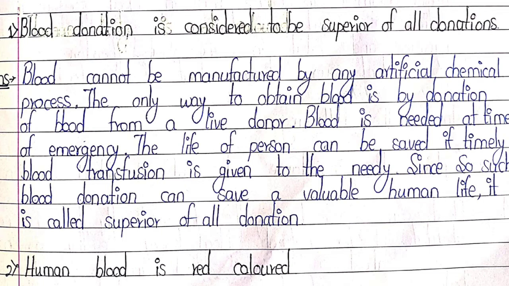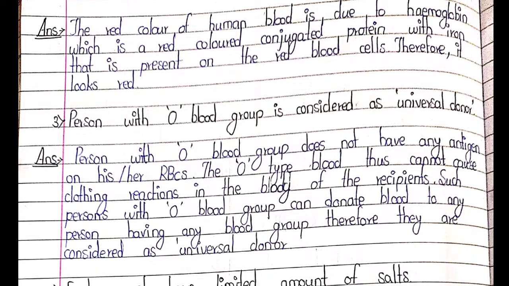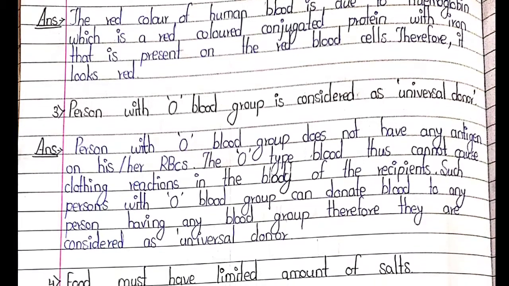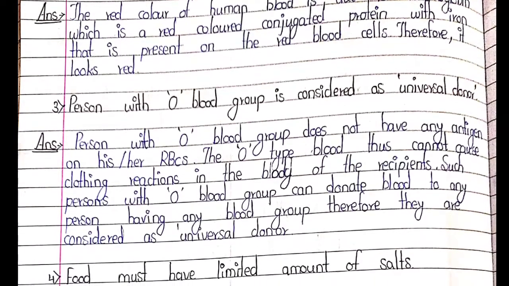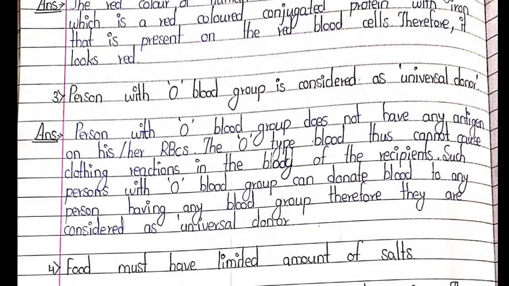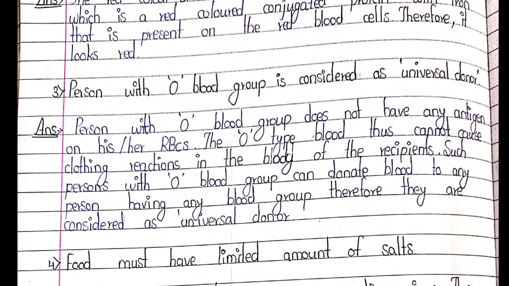Second one, human blood is red colored. The color of human blood is red due to hemoglobin, which is a red colored conjugated protein with iron that is present in the red blood cells, therefore it looks red.